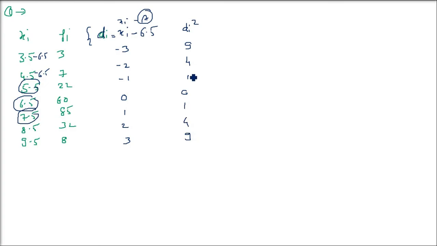So di whole square. Now first we multiply fi and di, and then fi and di whole square. First fi di you have to do, then fi into di whole square. So fi into di we will do first: second column and third column you have to multiply, and then second column and fourth column you have to multiply. So fi di and fi di whole square.